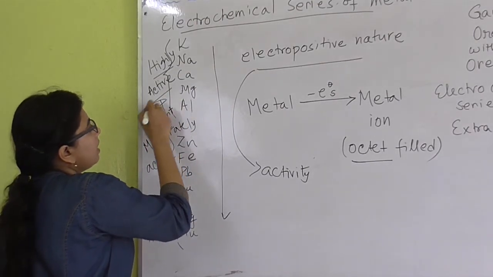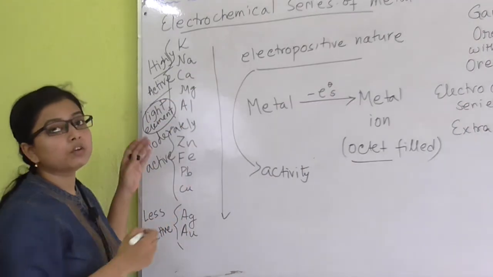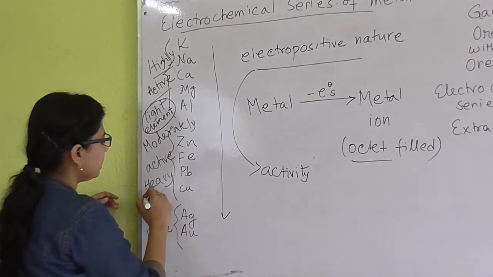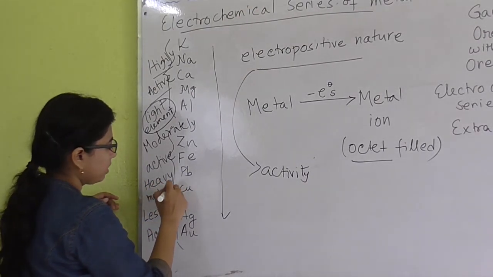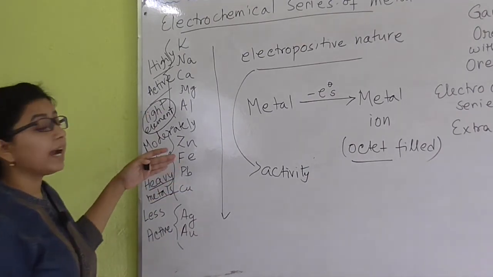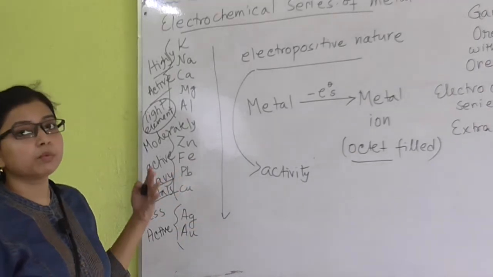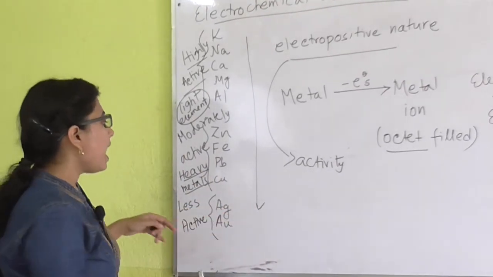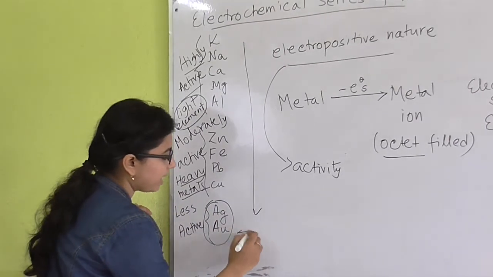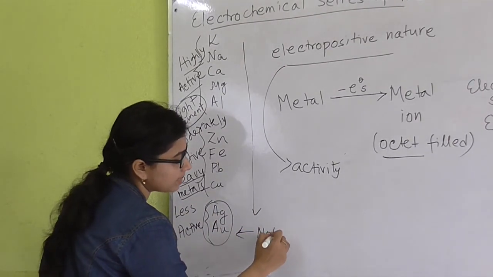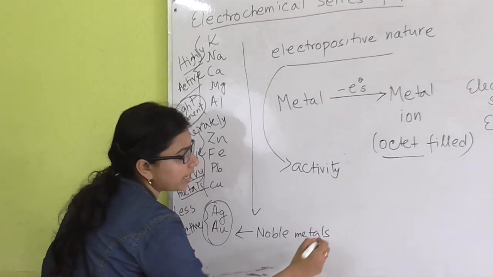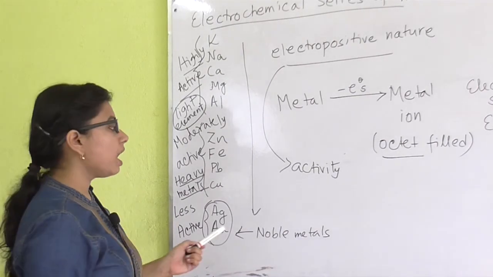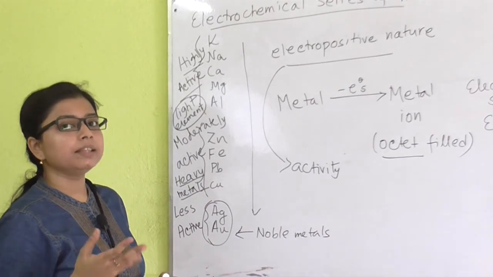So finally we can say that these highly active metals are known as the light elements. These 5 elements are known as light elements. These are known as the heavy metals or heavy elements, because their atomic mass is much higher with respect to the other elements. And the final 2 elements are known as the noble metals, because their reactivity is very low, and very often they are found in the free state in nature.